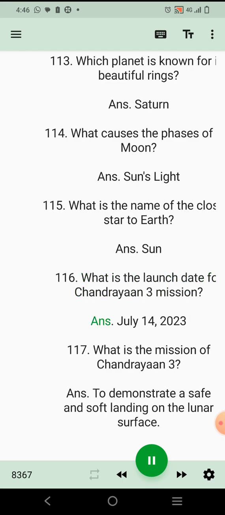Ans. July 14, 2023. 117. What is the mission of Chandrayaan-3? Ans. To demonstrate a safe and soft landing on the lunar surface.